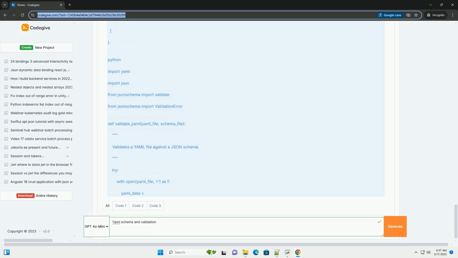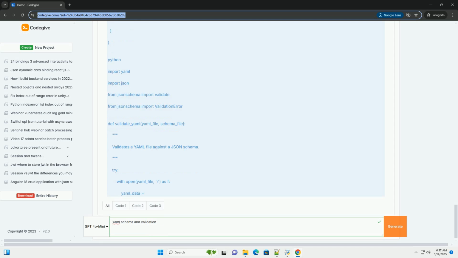Import yaml, import json, from jsonschema import validate, ValidationError: import the necessary libraries. yaml to load the YAML file, json to load the JSON schema, and jsonschema for validation. The validate_yaml(yaml_file, schema_file) function handles the validation process. It reads the YAML file using yaml.safe_load.